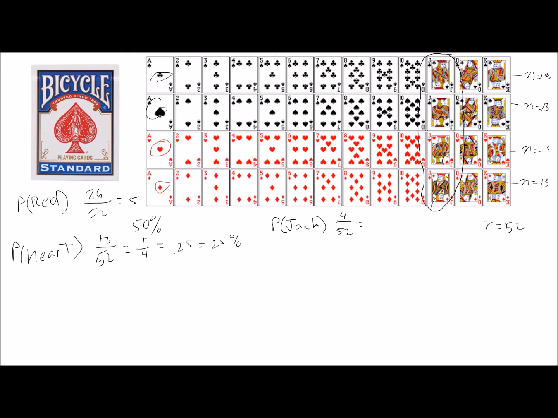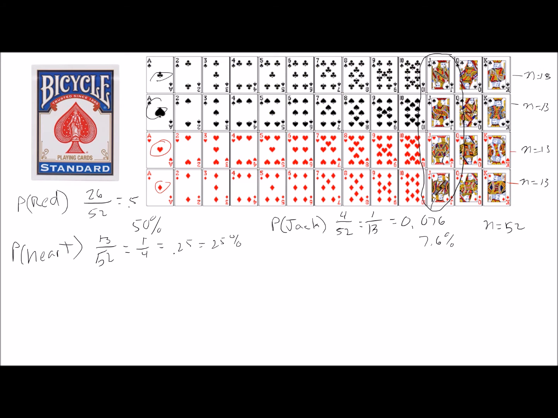We can reduce the fraction a little bit, so that becomes a 1 in 13, which would give us 0.076 or 7.6% chance of pulling a jack randomly out of a deck of cards.